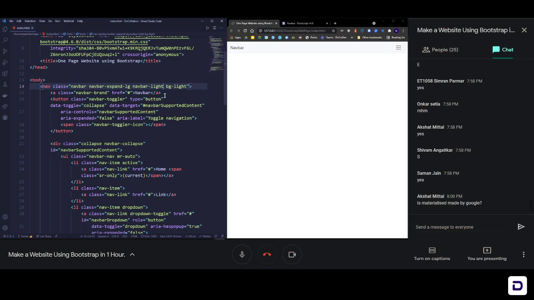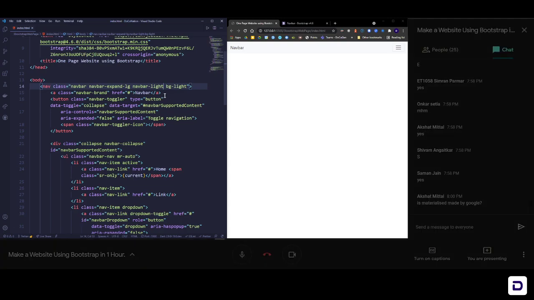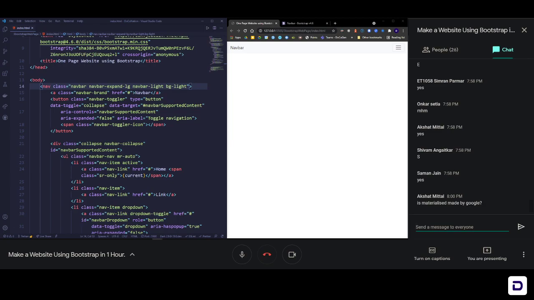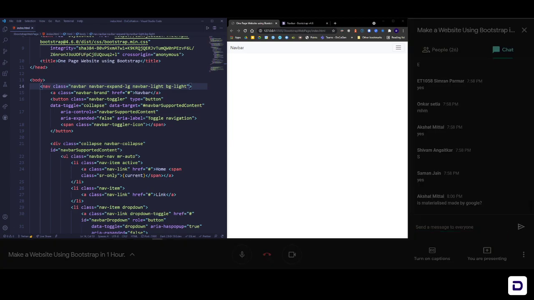Materialize is not made by Google, but basically it is based on the material design theory of Google. So yeah, it is somewhere linked to it. I don't know the exact developers who created it, but it is based on the material design theme that Google provides for mobile development or website development. You can check out the website called, I guess, material.design if you want to know more.